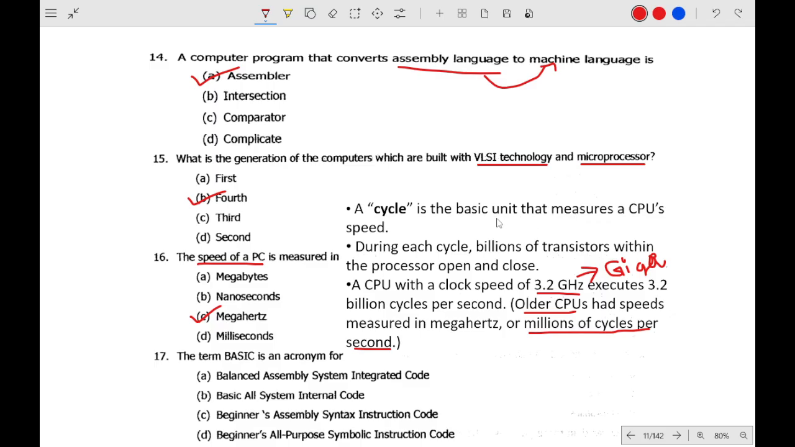What is the basic unit of speed in CPU? It is the cycle, and in each cycle billions of transistors within the processor open and close. So a CPU with a clock speed of this will execute billions of cycles per second. Before it was millions, that means before it was megahertz. Now megahertz is outdated. Now instead of megahertz, gigahertz is used.